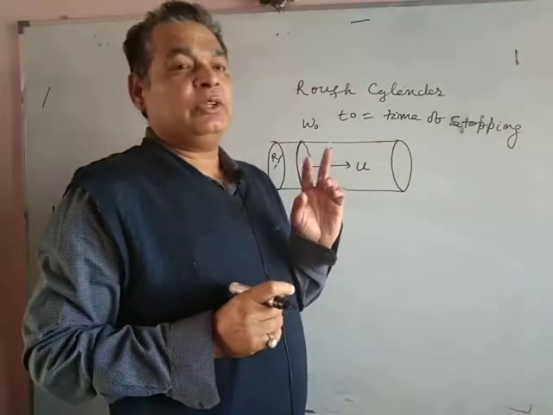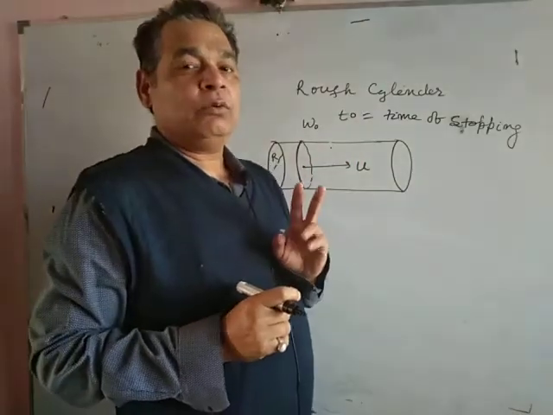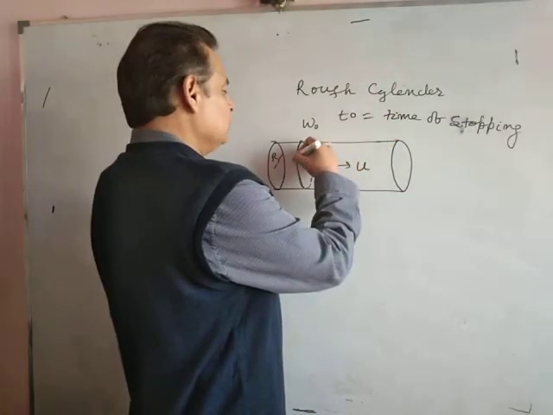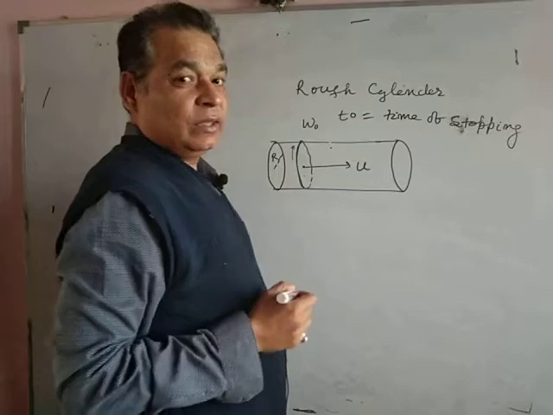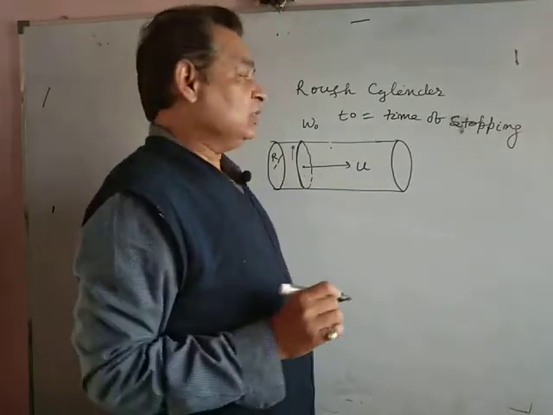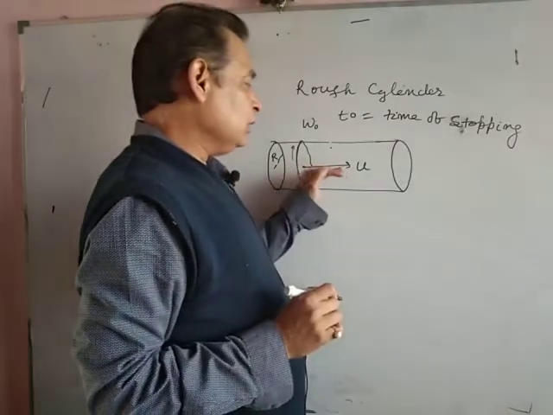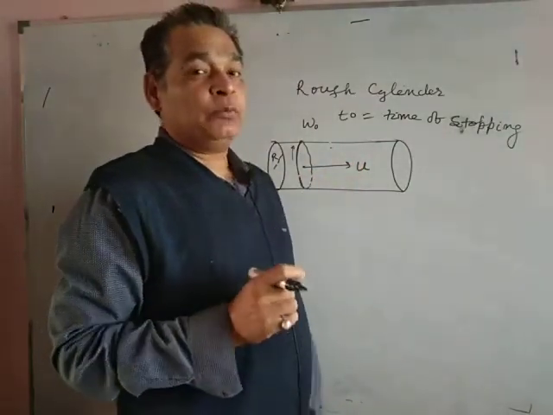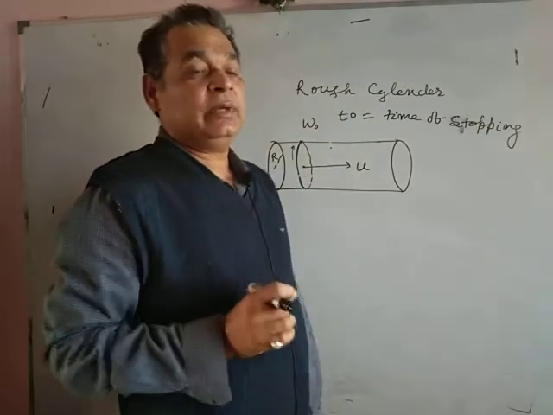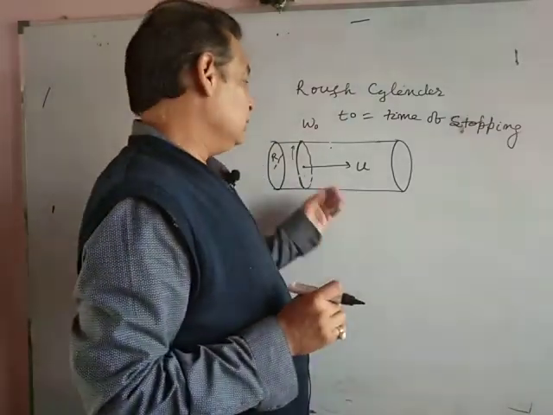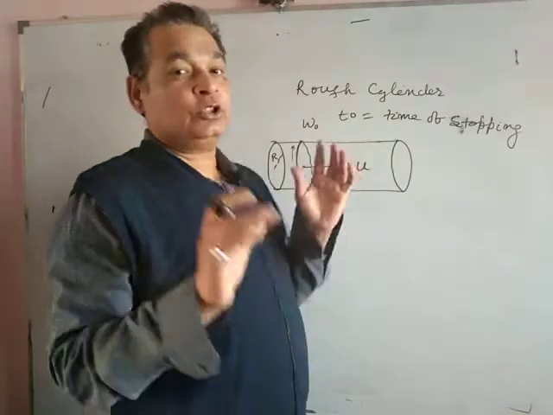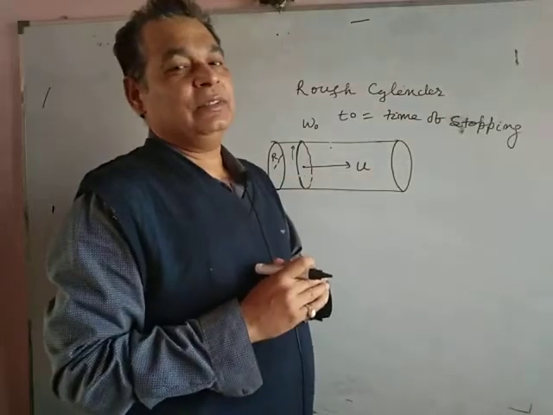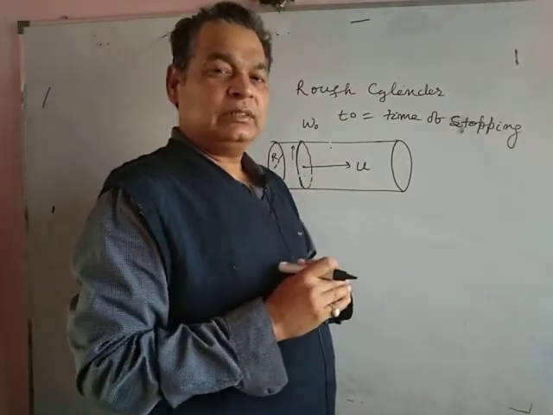This ring has been given two types of velocities: angular velocity in the shown direction, and initial velocity u along the length of the cylinder. Then you have to find out the maximum displacement along the cylinder at which this ring will stop.